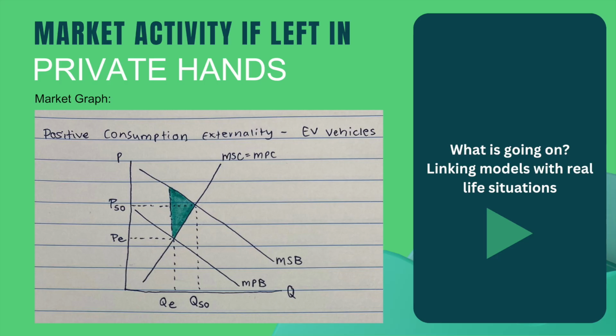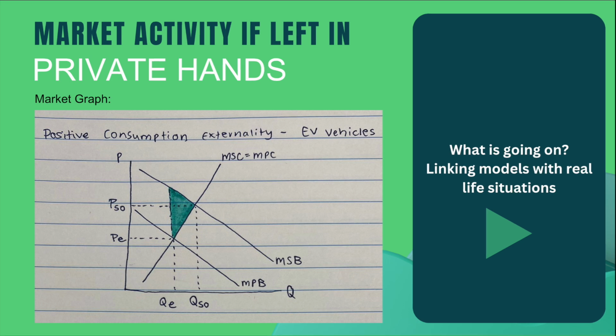As this is a positive consumption externality, marginal social benefit is greater than marginal private benefit. However, because consumers only consider themselves, they consume where MPB equals MPC, which is the equilibrium price and quantity. Without government intervention, they will not consume at the socially optimal price and quantity. This also causes deadweight loss, noted by the green triangle. This occurs because they are using less EVs than optimal.